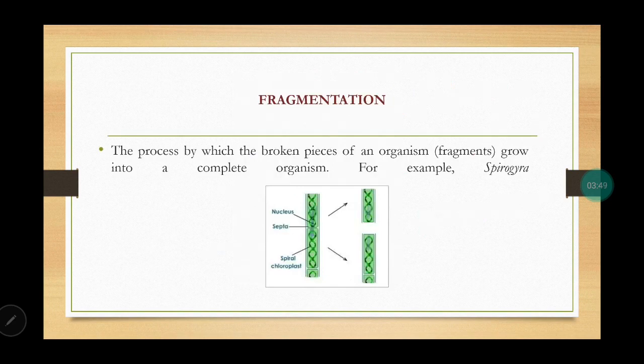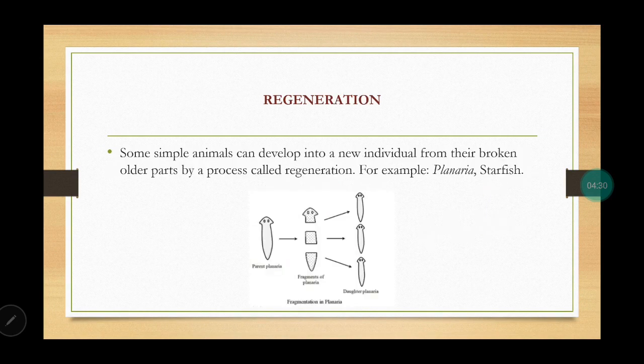Next, let's see a different type, fragmentation. See, binary fission was happening in unicellular organisms, but fragmentation can happen in multicellular organisms like Spirogyra. This is the algae which contains spiral chloroplast. We can see over here, it is multicellular. So fragments of single cells can occur and the single cell will give rise to a new organism. That is fragmentation. Point to remember over here is, in multicellular organisms, only those who have cellular level of organization can undergo fragmentation. Others cannot. Because if it is tissue, organ, like this, fragments cannot form a new organism.